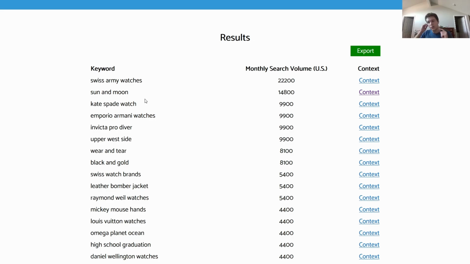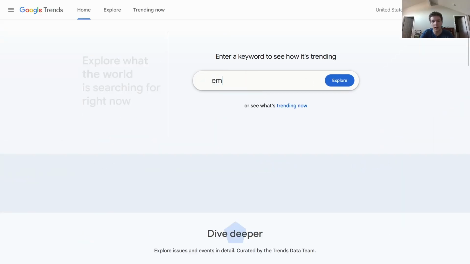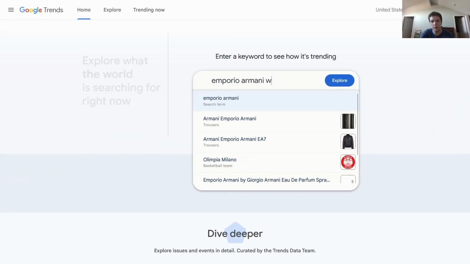So here is where our next tool, Google Trends, comes in. So let's say I am undecided. I see people that are selling certain kinds of watches. I maybe want to clean them up and flip them. Well, I want to see if I can get them out of my hands quicker or even sell them in the first place. So let's say we're here between Emporio Armani watches and Kate Spade watches, right? So let's go Emporio Armani watch.